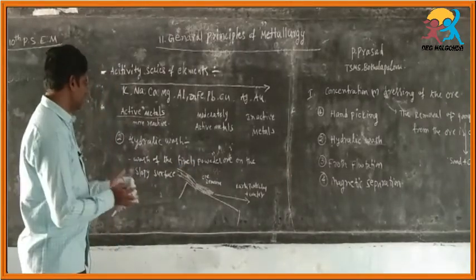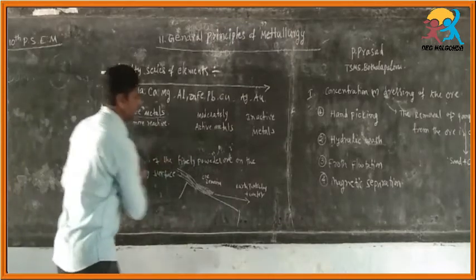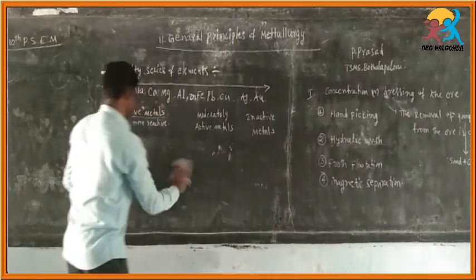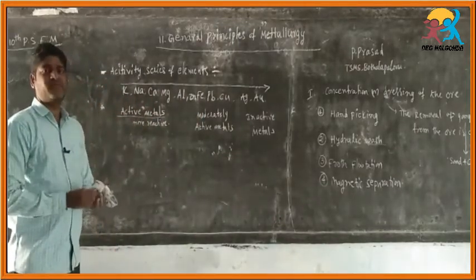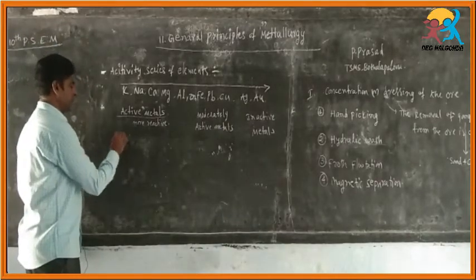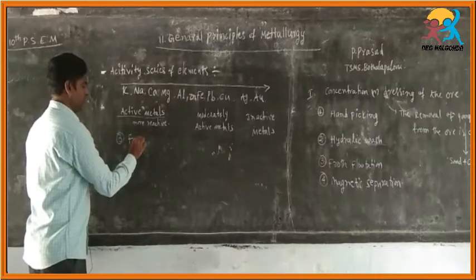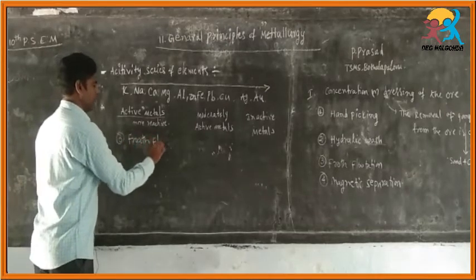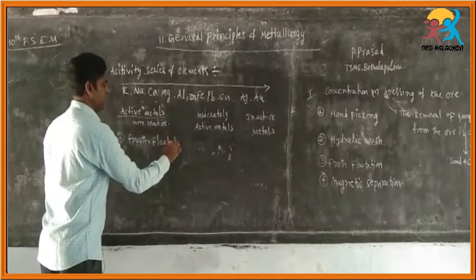So this is the second method for separation of the gangue from the ores. The third one is froth flotation. Flotation means